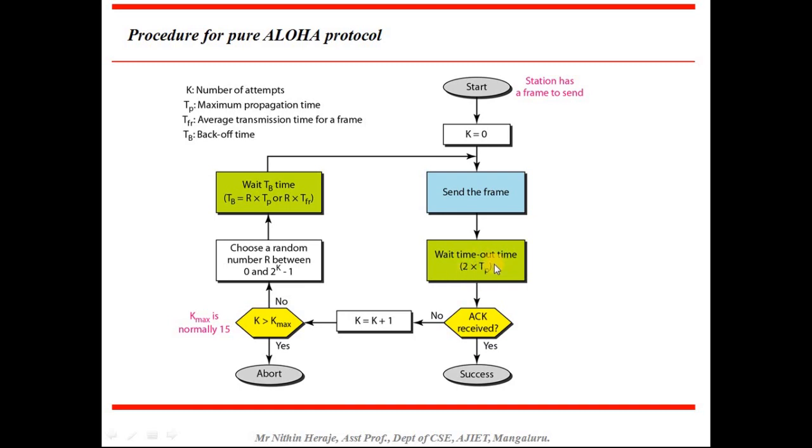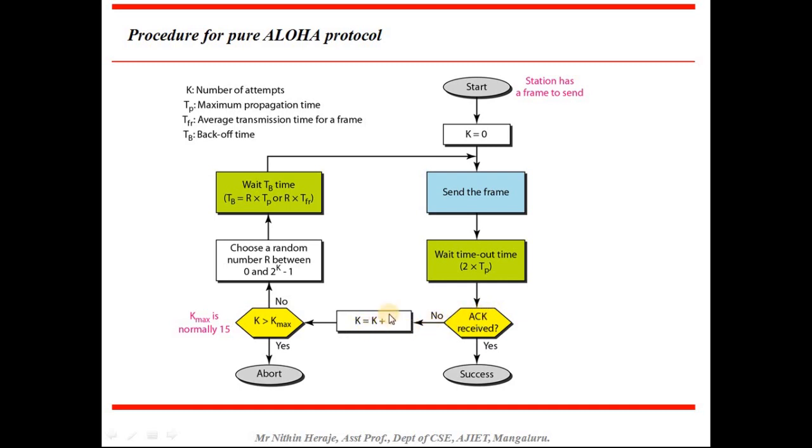After waiting for this long time, you have to check if the acknowledgement is received or not. If the acknowledgement is received, then the frame has been transmitted successfully. If no acknowledgement is received, then you need to retransmit the frame.